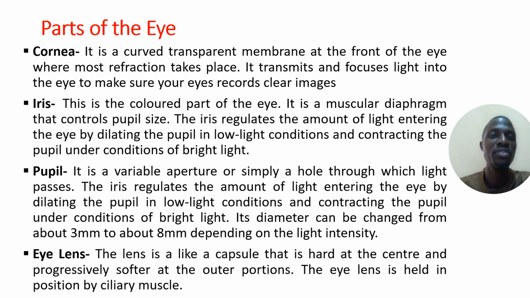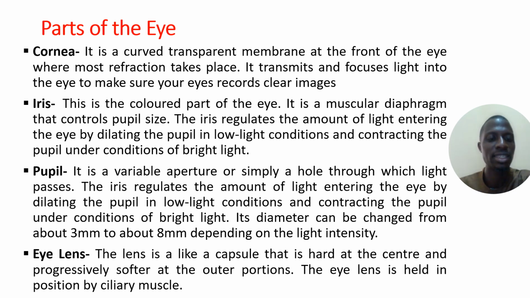Oftentimes, if you leave a room that is relatively dark and you move out to a region of bright light, maybe on a day where you have a high level of brightness of the sun, you feel a sharp sensation, which is actually the adjustment of the iris, controlling the amount of light entering the eye for you to have a very clear image.